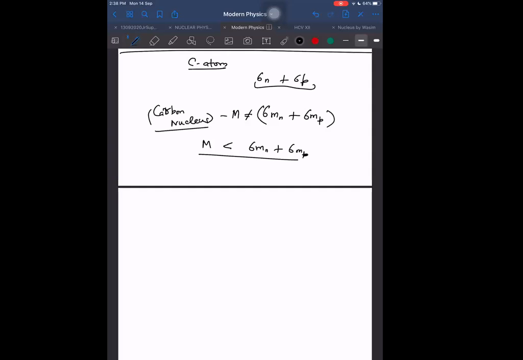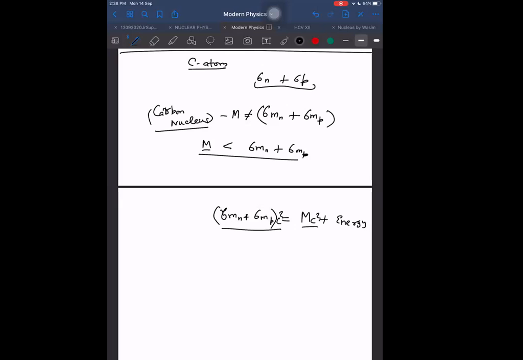So we can say like this, that 6 into mass of neutron plus 6 into mass of proton is more than the mass of this, because some energy will be released. So total will still be conserved. Total energy on the left side will be equal to total energy on the right hand side. But if I write it in this way, that is not energy. So I have to write it in the form of energy, meaning I have to multiply by c squared. Here also I have to multiply by c squared. If I multiply mass by c squared, then it will convert into energy. Units also will be of energy. And now this is a perfectly balanced equation.